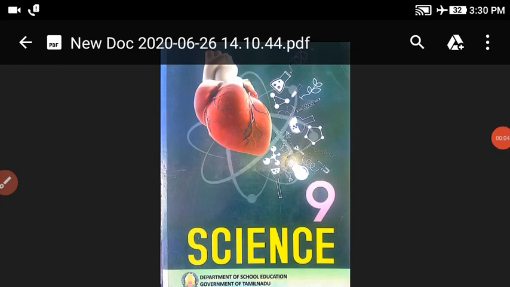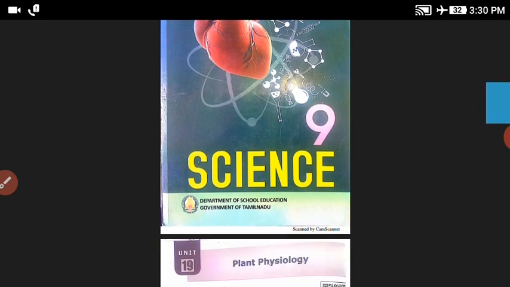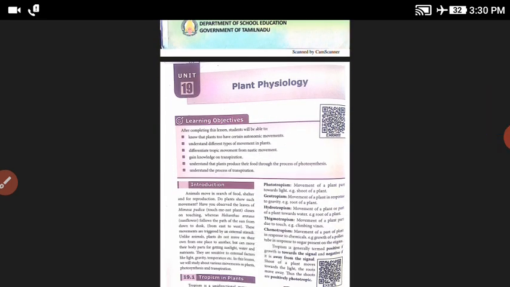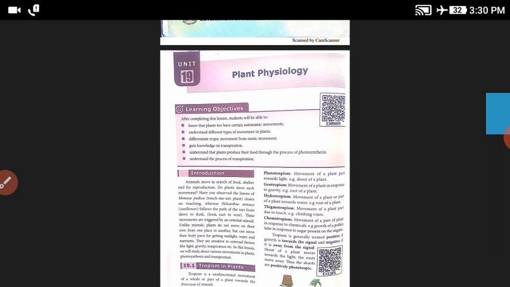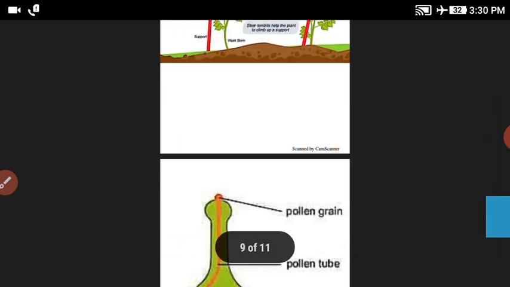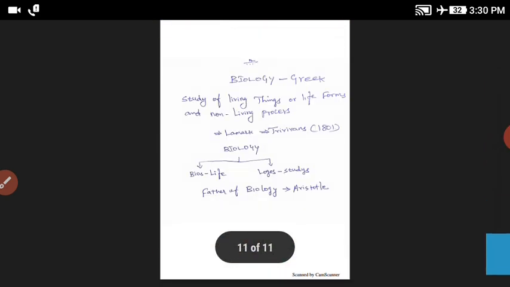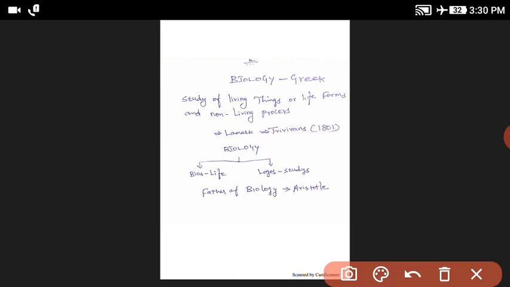Today we discuss the subject of science. In science, in biology subject, unit 19, plant physiology. First of all, what does biology mean? Biology is the study of living things